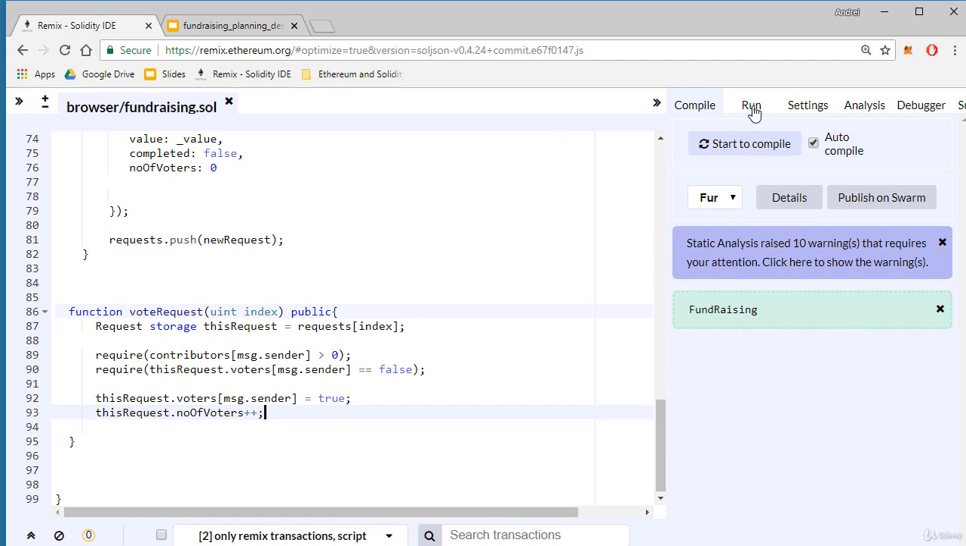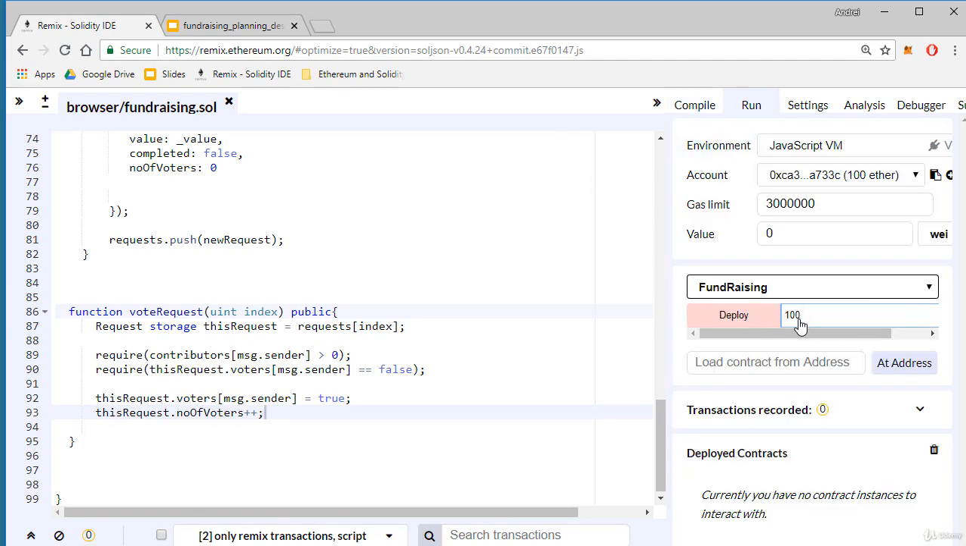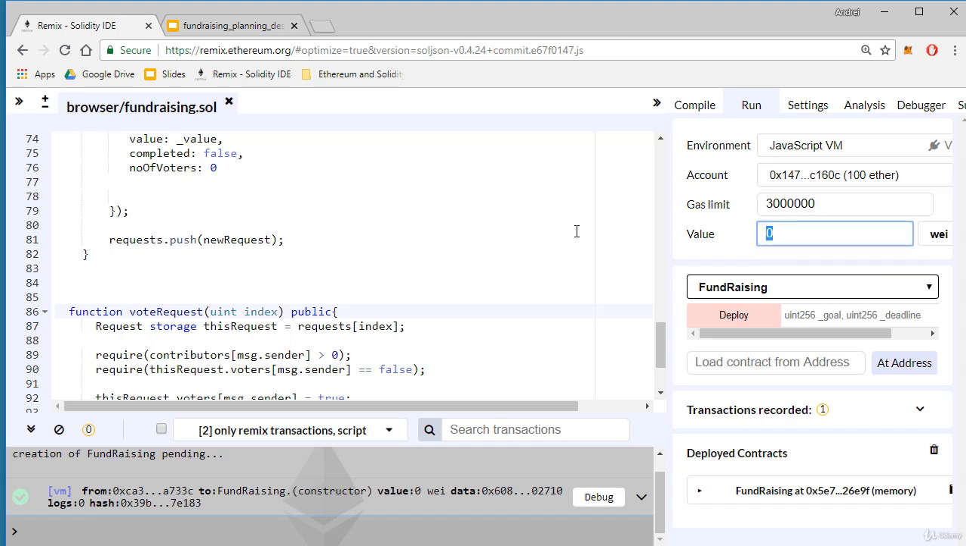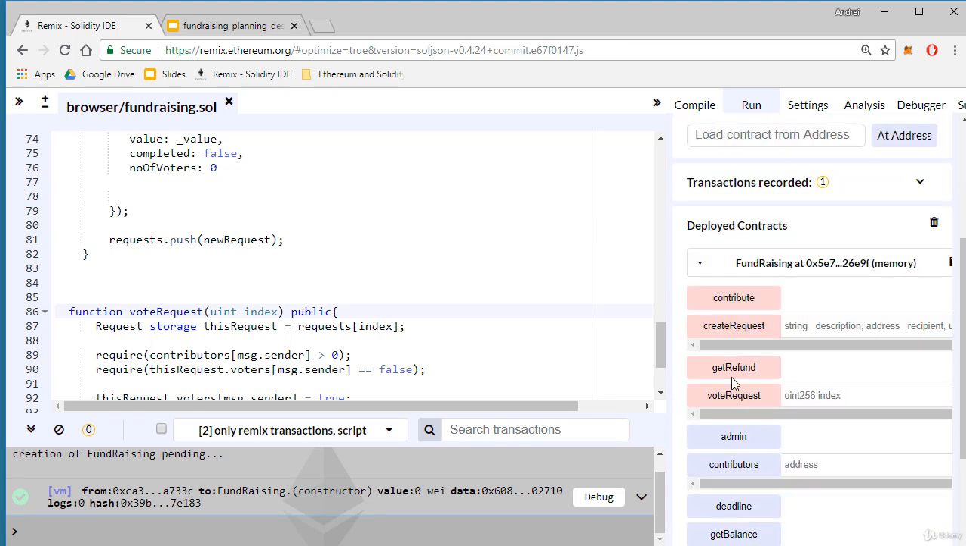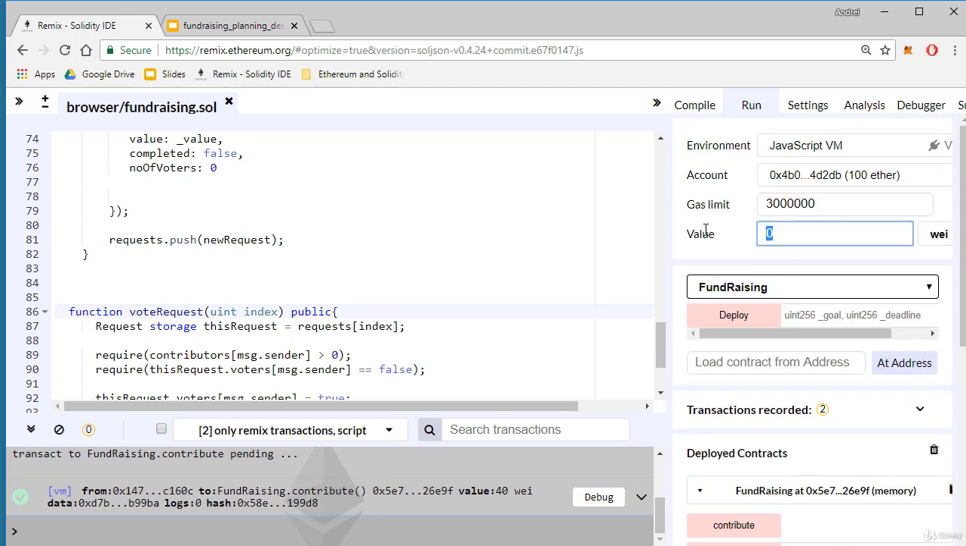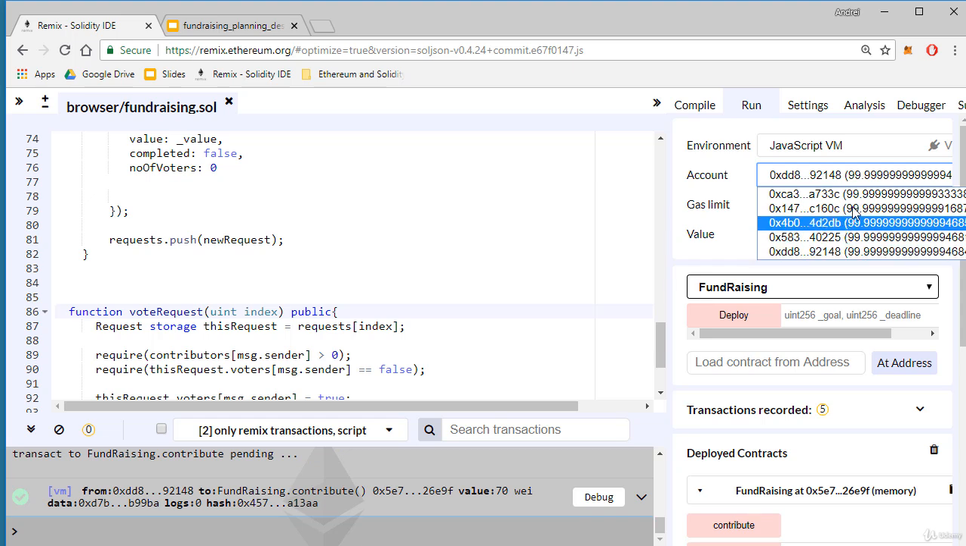Let's test the function. I'll deploy the contract. The second account sends 40 Wei. The third account sends 60 Wei. This account sends 100 Wei. And the last account sends, let's say, 70 Wei. I have 1, 2, 3, 4 contributors.